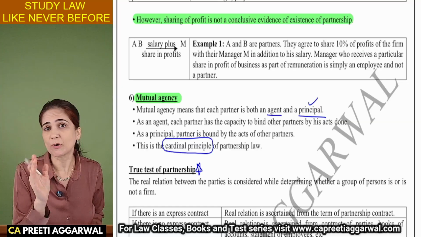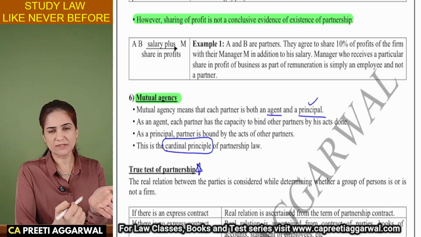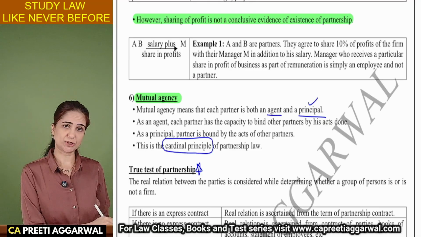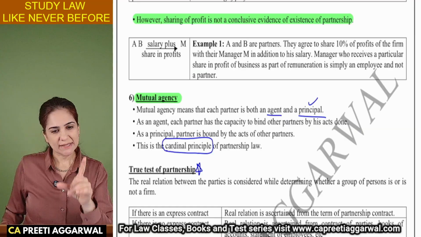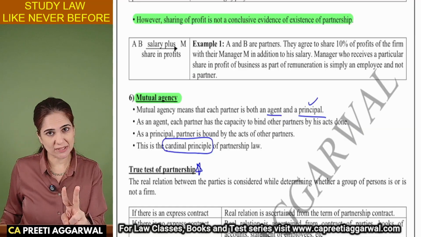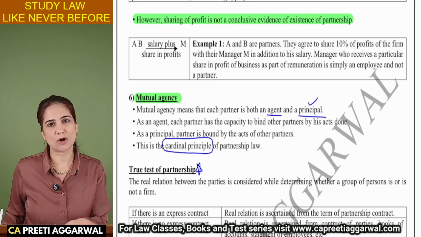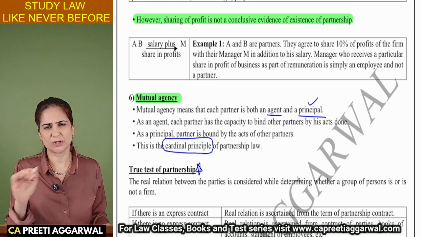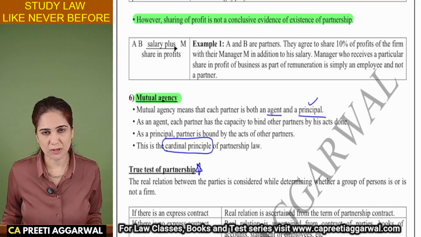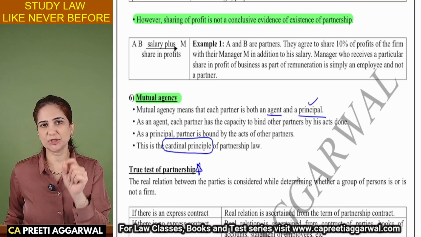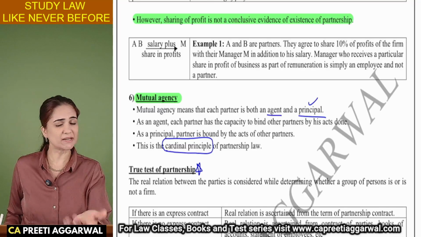Now this is very important because it will help you in small questions. Like, they will give you 2 or 3 situations and they will say, is this a partnership? Identify whether this is a partnership or not. Okay, so you will say that yes, there is sharing of profit, but there is mutual agency also. It is a partnership. There is only sharing of profit, there is no mutual agency. This is not partnership. So small 1 mark question like this, 3 or 4 situations will be given to you. You have to identify whether they are partners or not. So this concept of mutual agency, sharing of profit, these 2 elements will help you to identify whether there is partnership or not. But yes, other elements are also important.